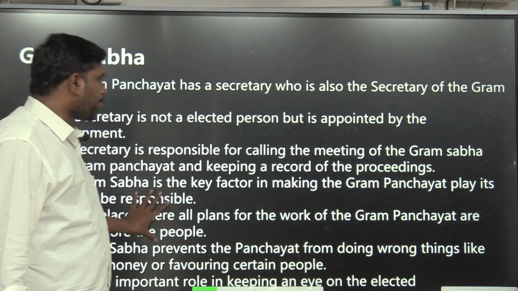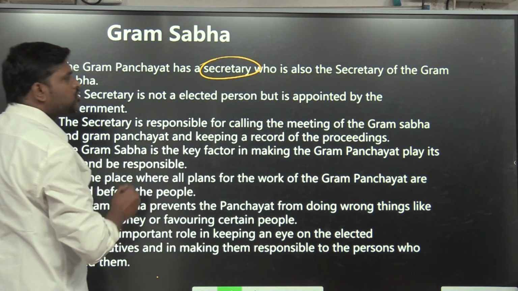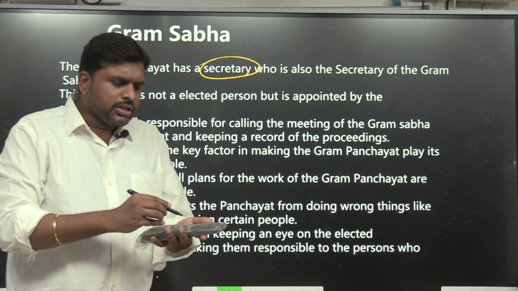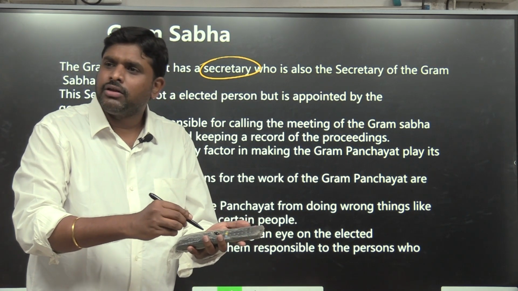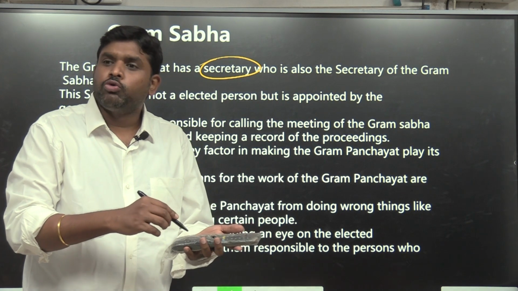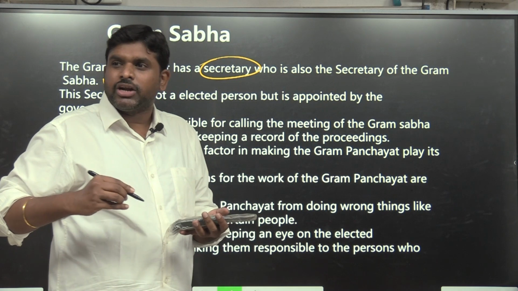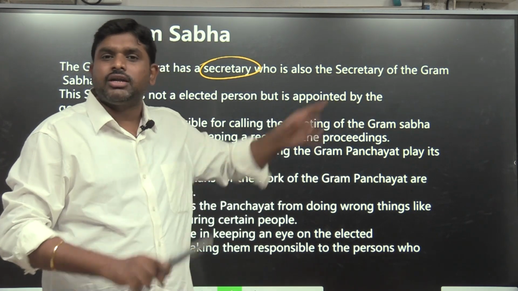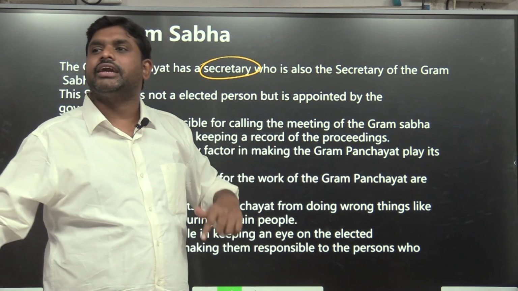Every Gram Panchayat has a secretary who is also the secretary of the Gram Sabha, who will make a list. 30% voted for roads, 30% for school, 40% for sanitation. They will make a list. One person should note everything, no? The person who is making the write-up, making the record, is called the Panchayat secretary. He will be working like a secretary.